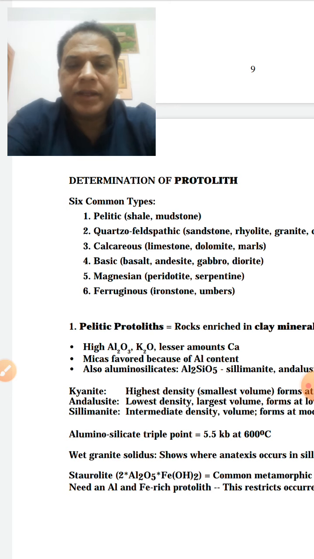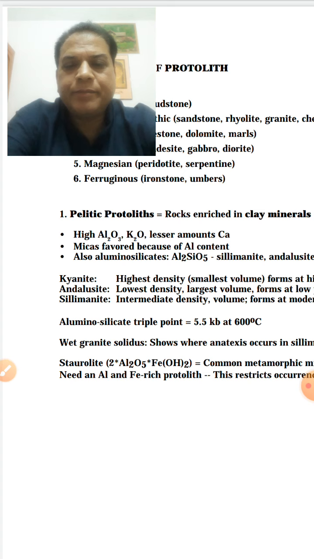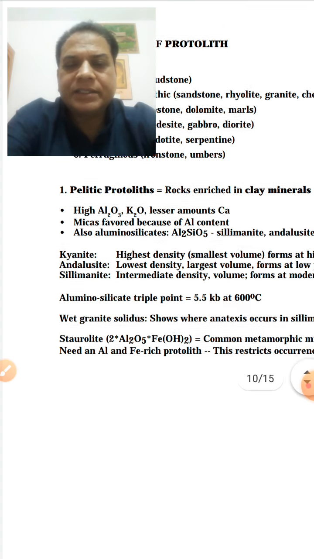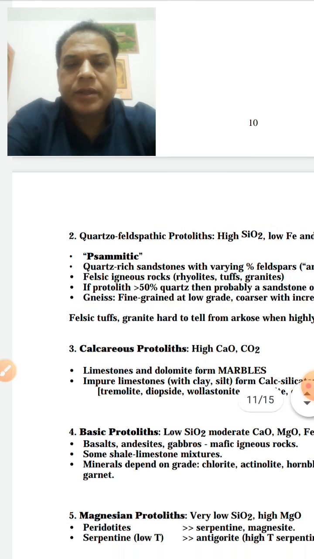magnesian, that is peridotite, and ferromagnesian limestone like this. Then the pelitic protoliths naturally have high Al2O3, K2O and lesser Ca, with micas, and commonly kyanite, sillimanite, andalusite. Naturally they have such alumino-silicate triple point.